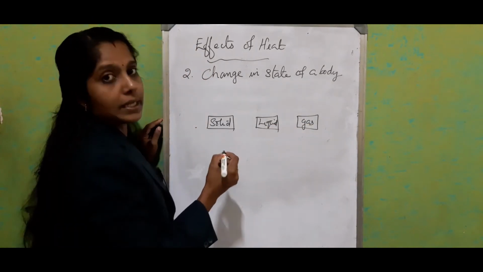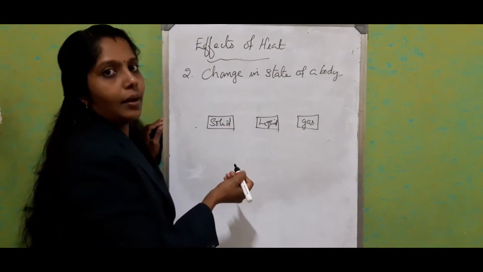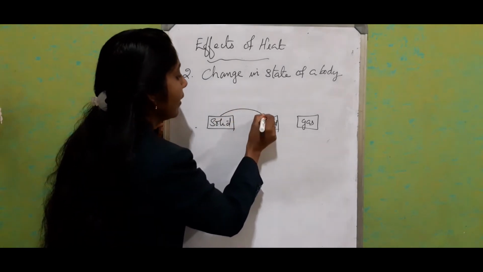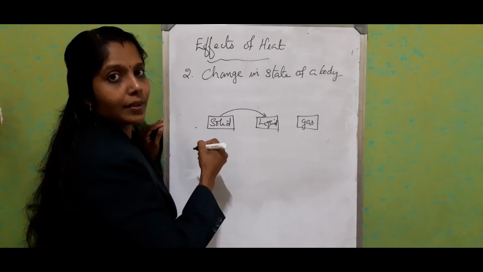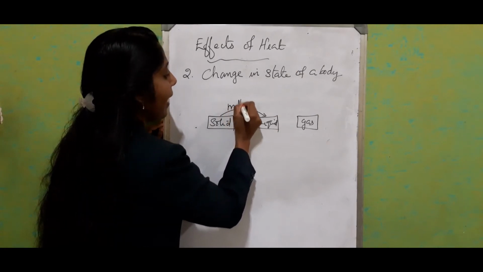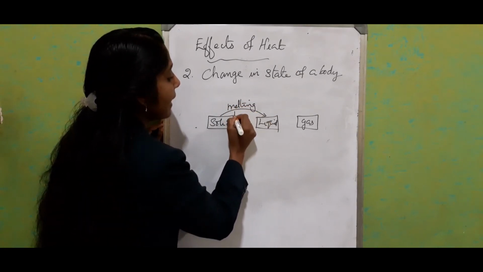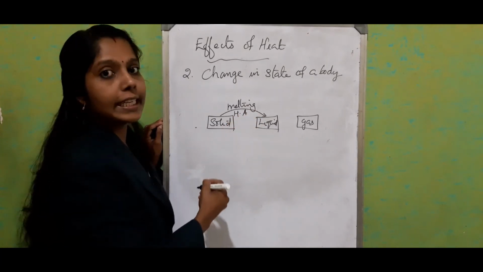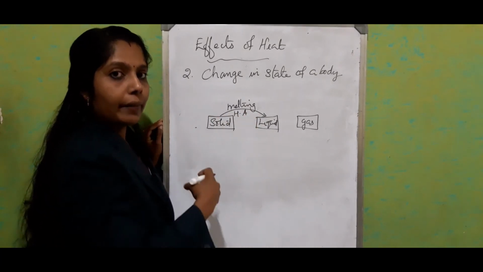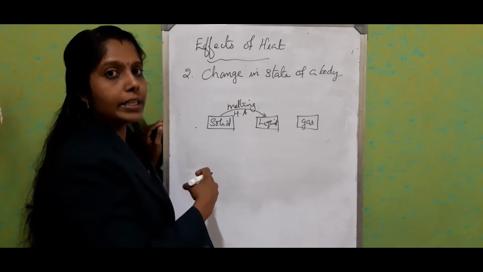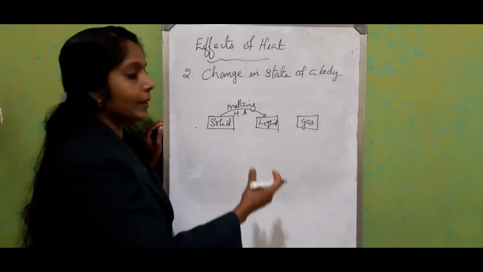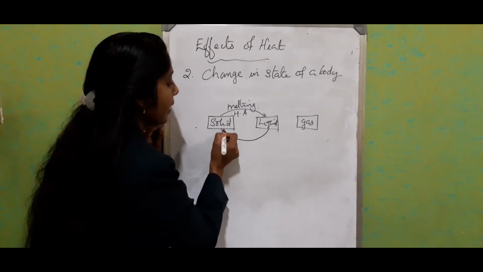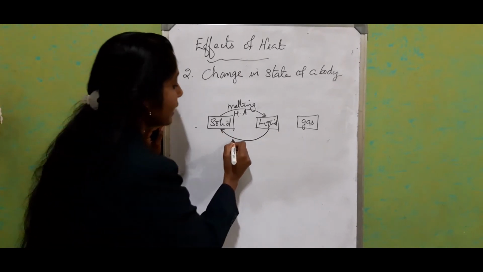We studied that the phase change from solid to liquid is known as melting. And what happens during melting? Heat energy is absorbed. I am not writing it in full, just heat energy absorbed. When the body changes from solid state to liquid state, it is known as melting. And what is the reverse process? Liquid to solid, it is freezing.